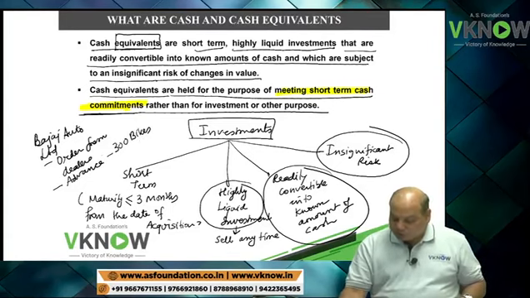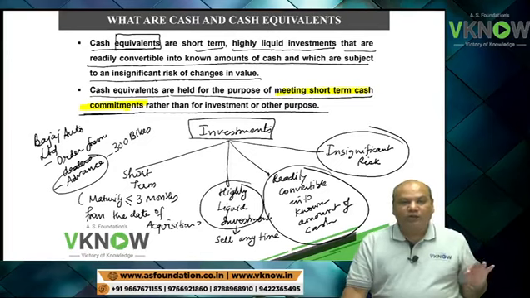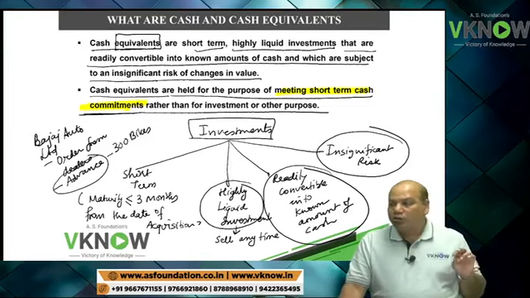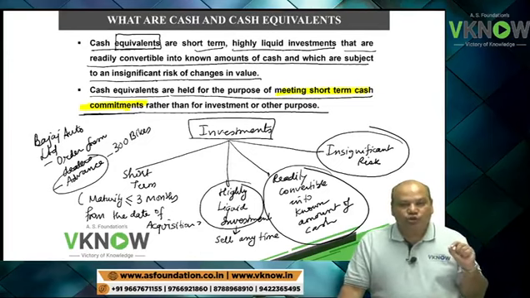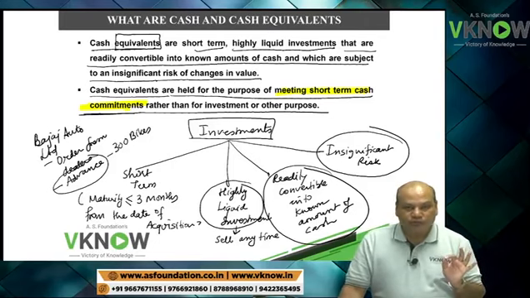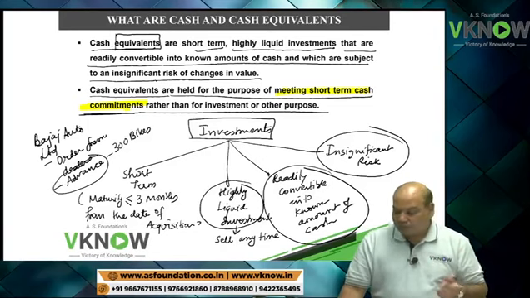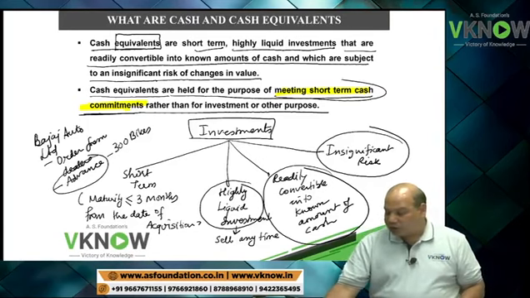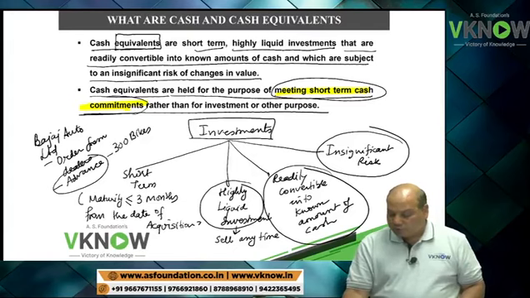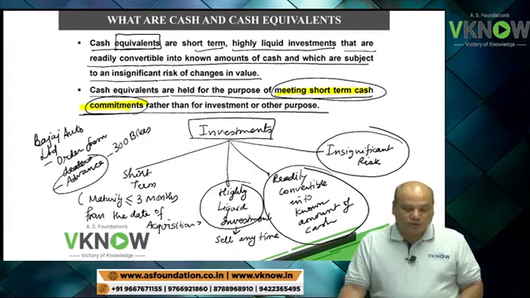So the company will park this advance money in a short-term investment so that when they need the funds, they can liquidate it and make the payment. In case of cash equivalent, the main objective is not to make an investment. The main objective is to park the surplus money so that you can meet your short-term obligations.